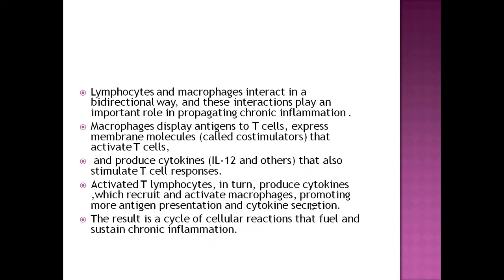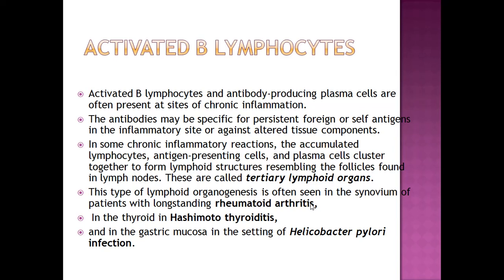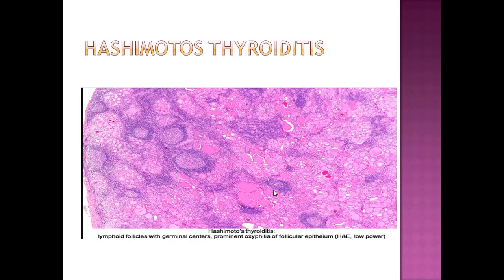Lymphocytes and macrophages interact bidirectionally. They crosstalk. T cells produce interferon gamma to activate macrophages, and macrophages produce interleukin 12 to activate T lymphocytes. Activated B lymphocytes reside in the tissue and they resemble the follicles found in the lymph node. They are called tertiary lymphoid organs, for example, in rheumatoid arthritis and Hashimoto thyroiditis. Here germinal centers can be seen. These are the thyroid follicles. All the lymphocytes reside in the germinal centers.